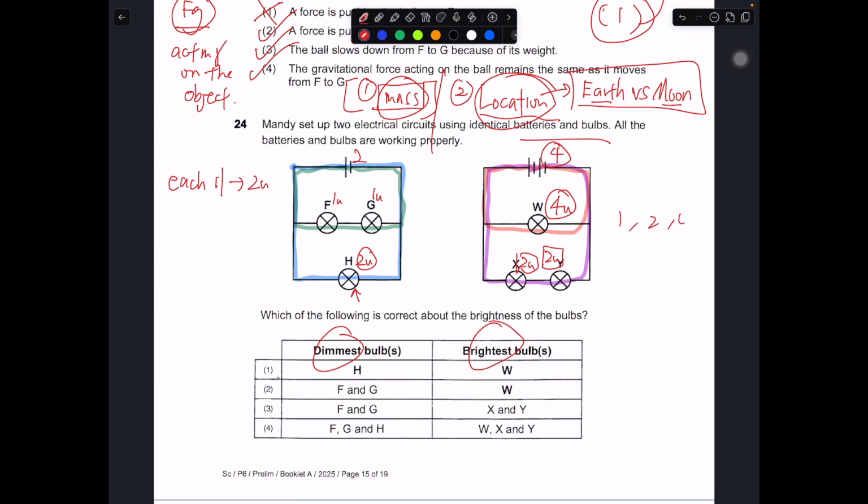Okay, you have 1, 2, and 4. So which one is the brightest? 4. Which one is 4? W, right? So in this case, W will be the brightest. So the dimmest is which one? Dimmest is of course the 1.